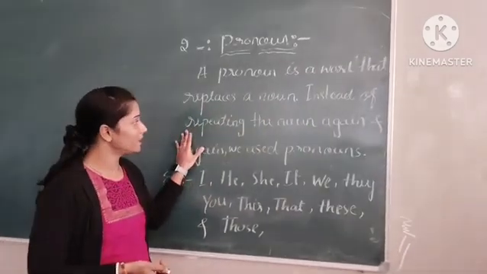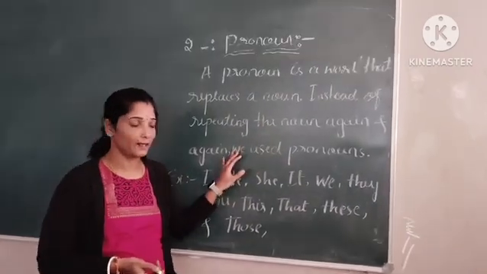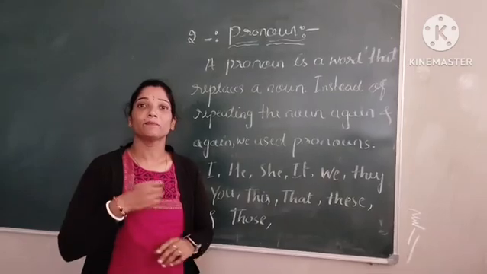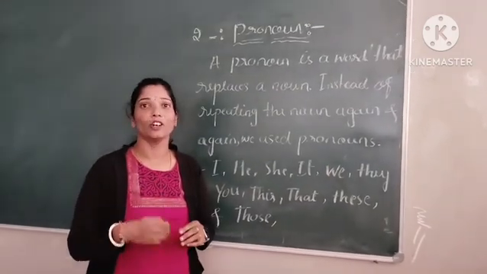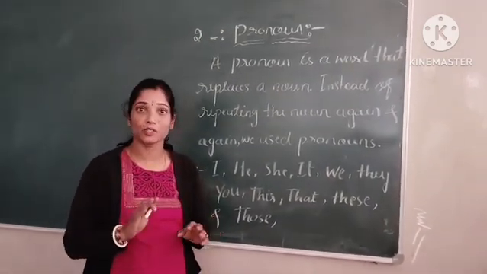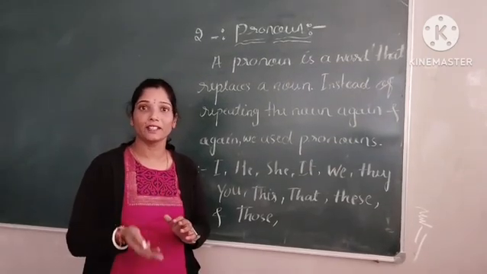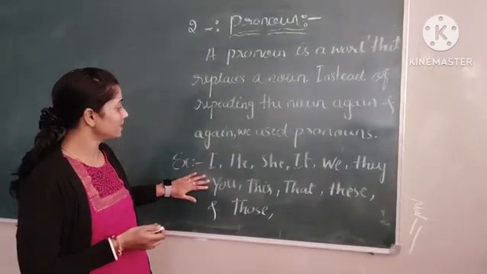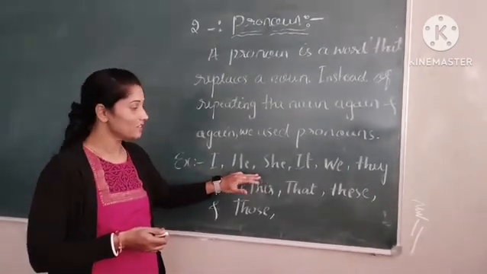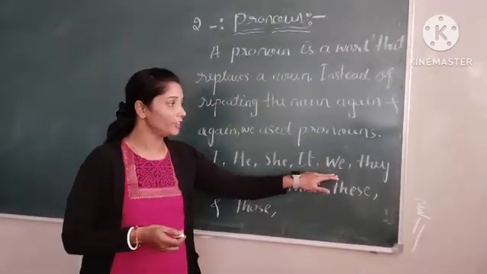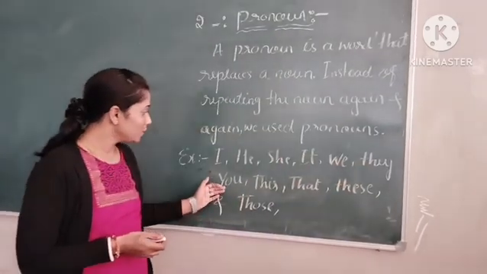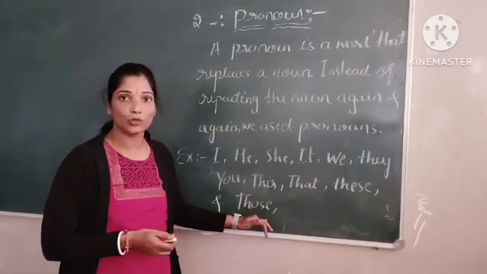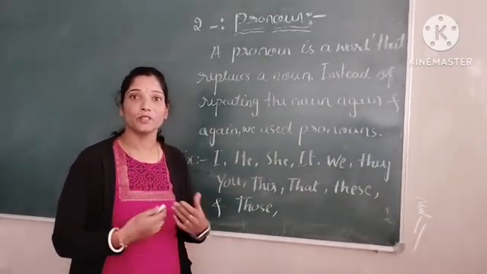Instead of repeating the noun again and again in the same sentence, we use pronouns. To avoid repeating it often, we use pronouns. Here, for example, I, he, she, it, we, they, you, these, that, and those are the words that we use instead of nouns.